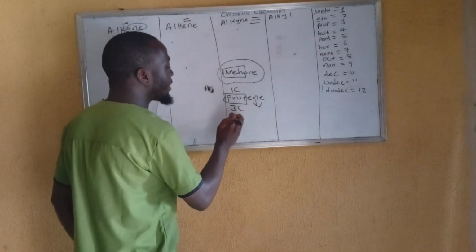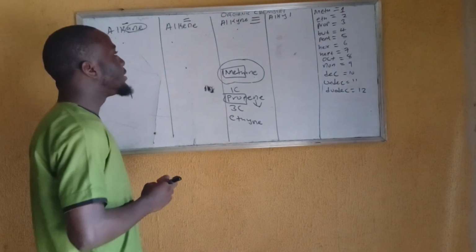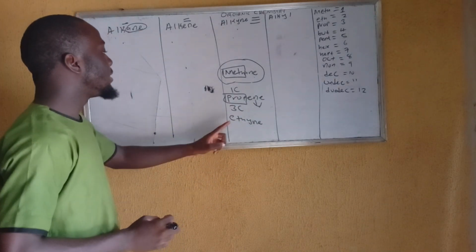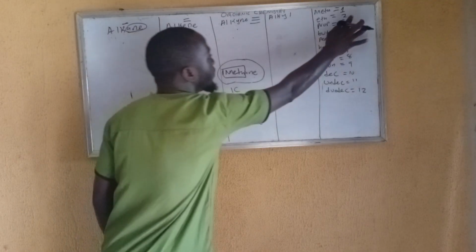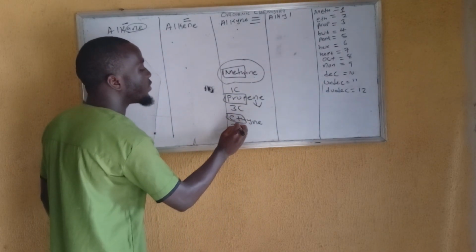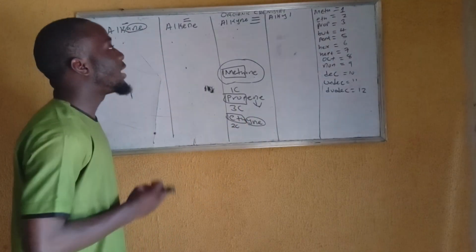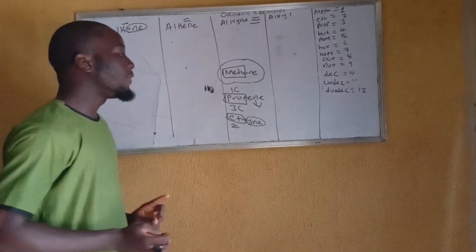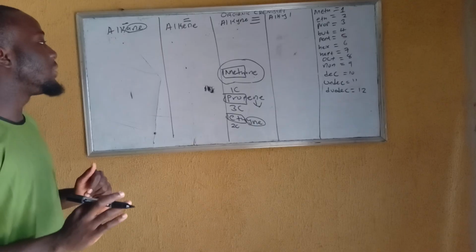Assuming you have something like ethyne, this eth will be signifying that, you know eth is 2, this compound contains 2 carbons. And this yne right here will be telling you that it belongs to the alkyne family. It's as simple as that. Are you getting the point?